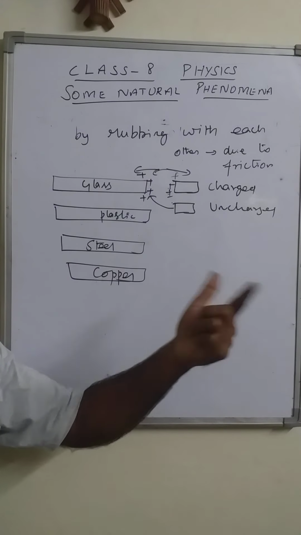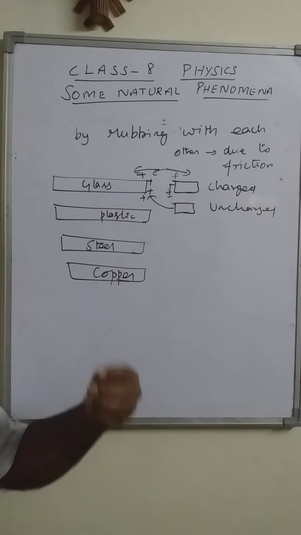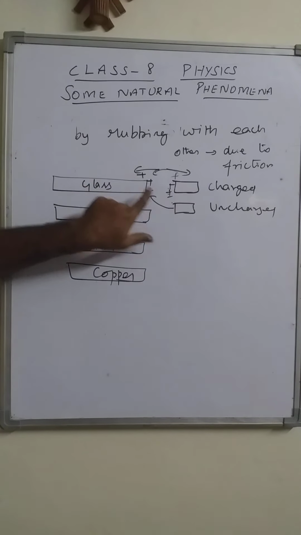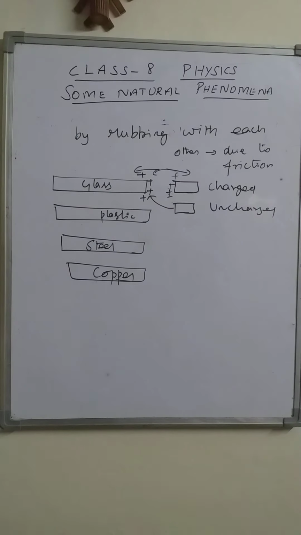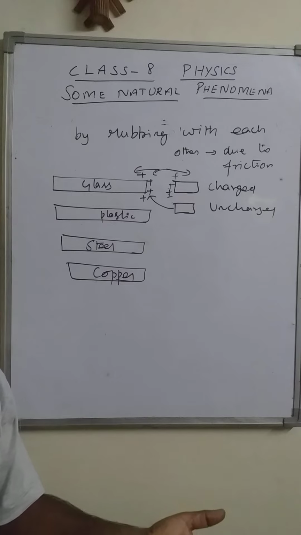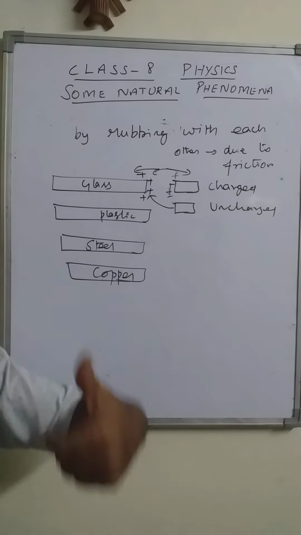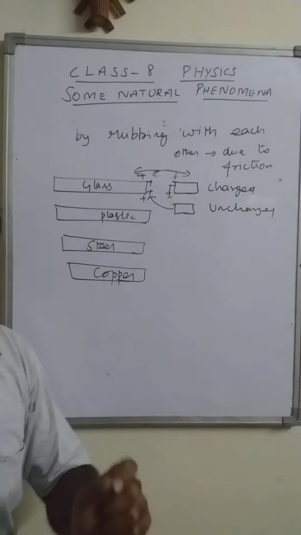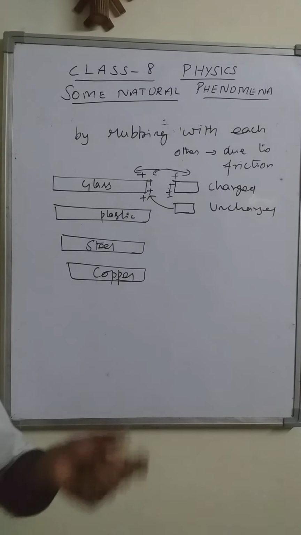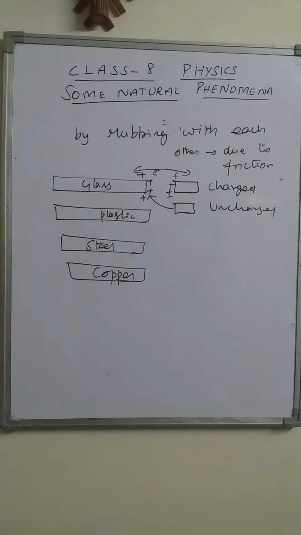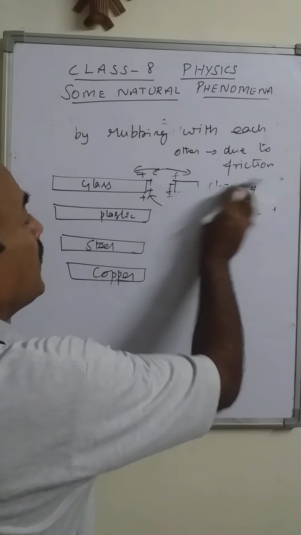Why? That will be discussed later on. For that, we have the reason. But a charged object may attract or repel another charged object. So to distinguish charged from uncharged, the repulsive test is helpful. By the attractive test, we cannot distinguish them.